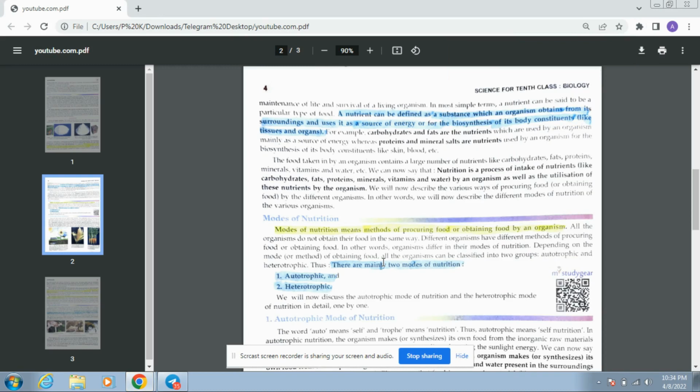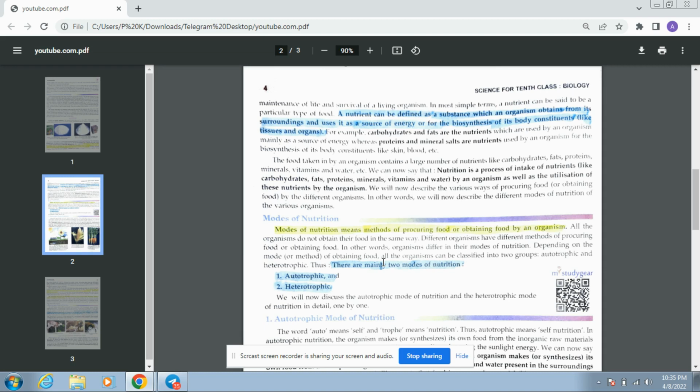So for example, carbohydrates and fats are the nutrients which are used by an organism mainly as a source of energy, whereas protein and mineral salts are nutrients used by an organism for the biosynthesis of its body constituents like skin, blood, etc. So of course, nutrients help in the growth of our body, not only physically but also mentally. First of all, they give us energy.